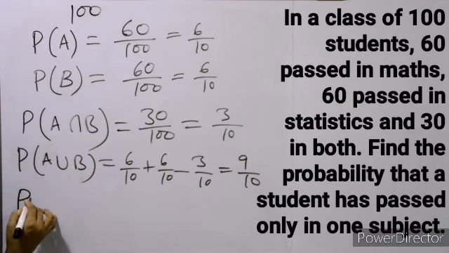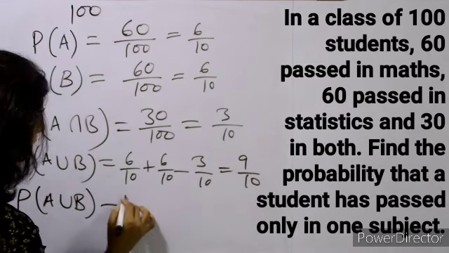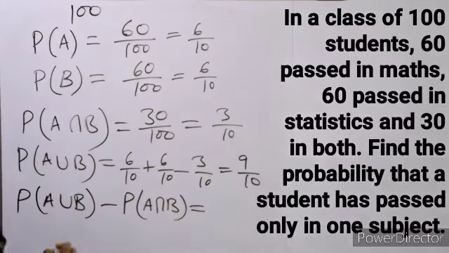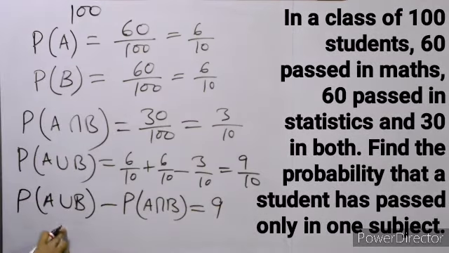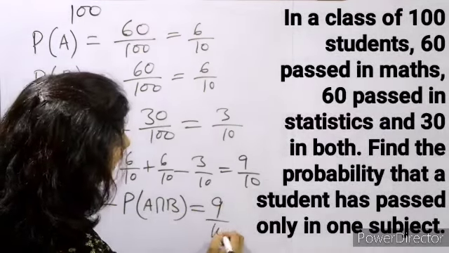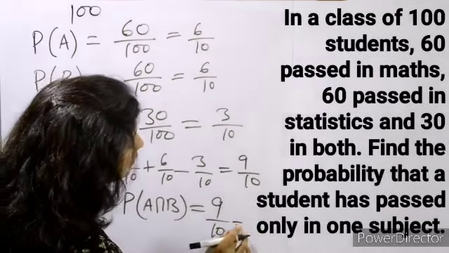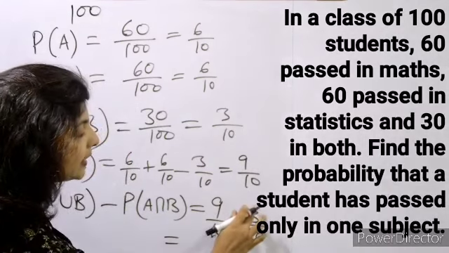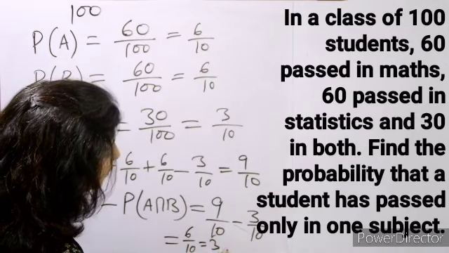So for that we have to find out P A union B minus P A intersection B. ठीक है. So P A union B is 9 upon 10 and A intersection B is 3 upon 10. Okay, so it will be 9 minus 3, 6 upon 10, मतलब कि 3 upon 5.